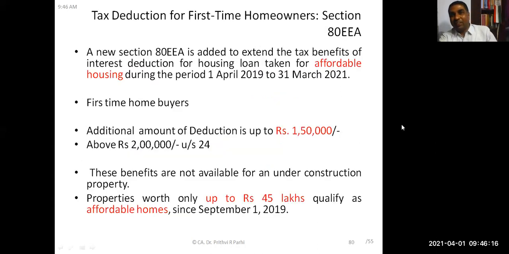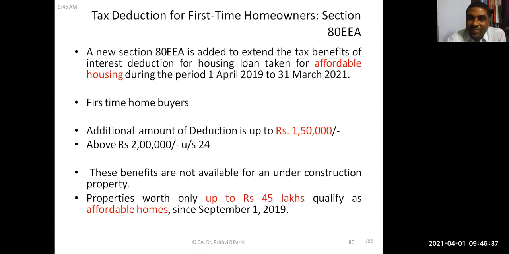Now there is one more similar section. You might be wondering what the difference is. This is one more new section. Can you read it? Section 80EEA. One more deduction is allowed, but with the condition that this person should not be availing the earlier deduction.